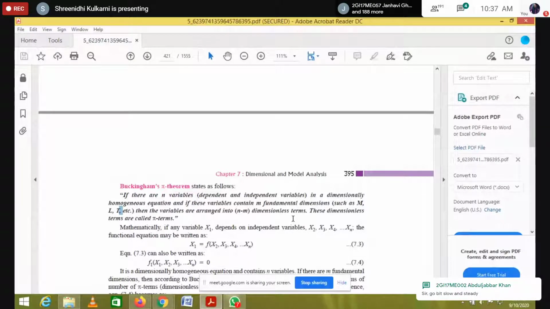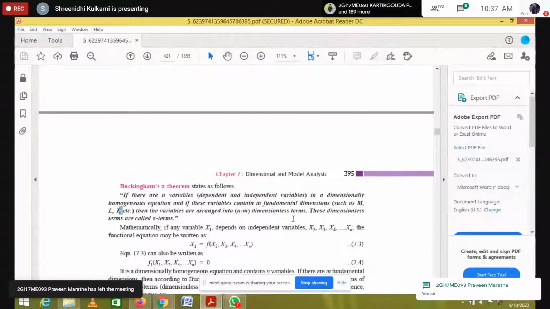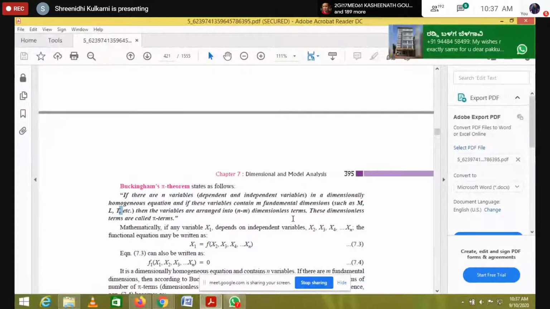These three are the fundamental dimensions, because while solving problems we have to write them in each and every problem. So please remember the fundamental dimensions are always three: mass, length, and time.